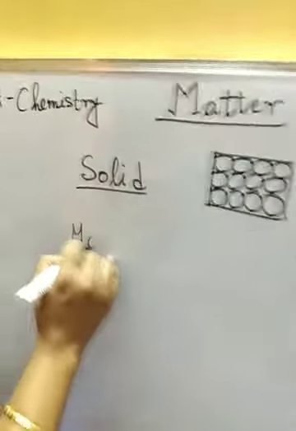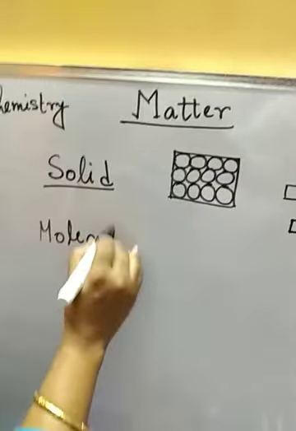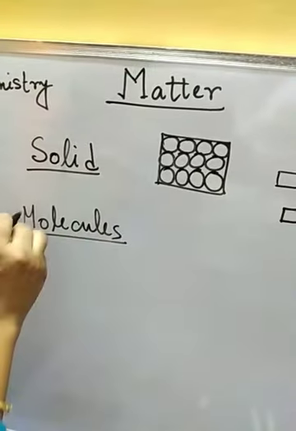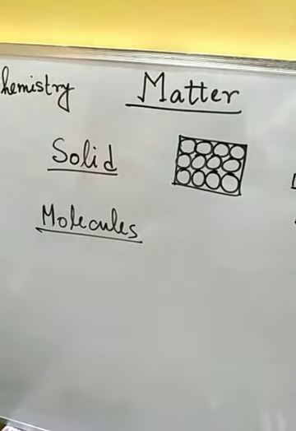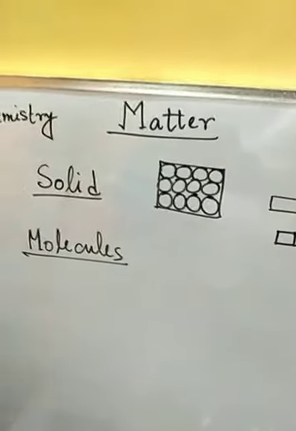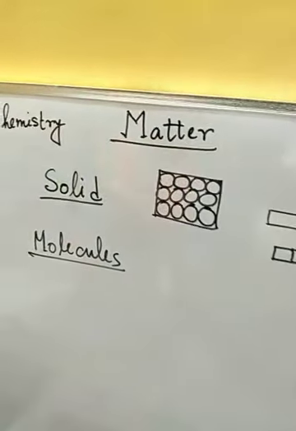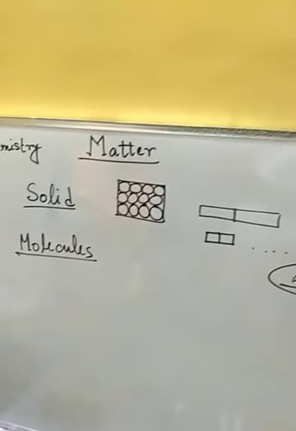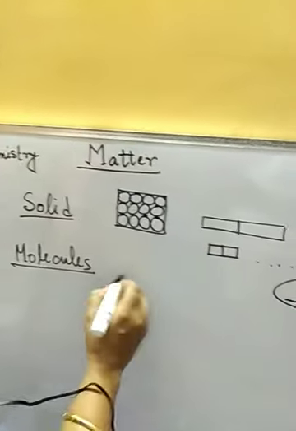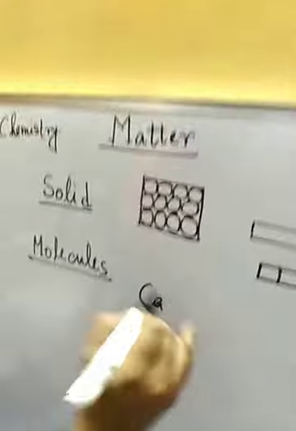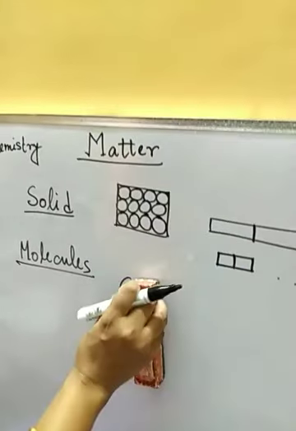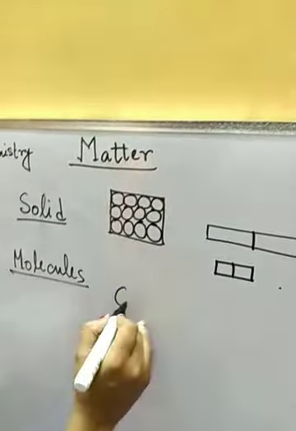Now what about molecules? Molecules are also the smallest particle of matter, but here we will be calling it a compound. So why this difference?